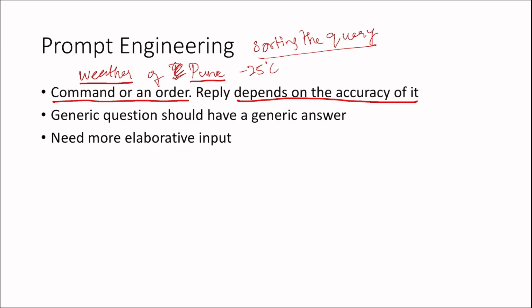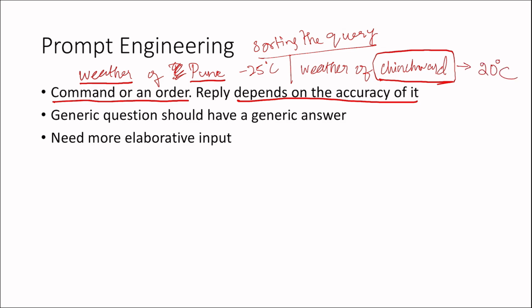And if I want to give exactly where I am, the exact location, for example, the weather of a specific spot in Pune, it is a kind of accuracy.